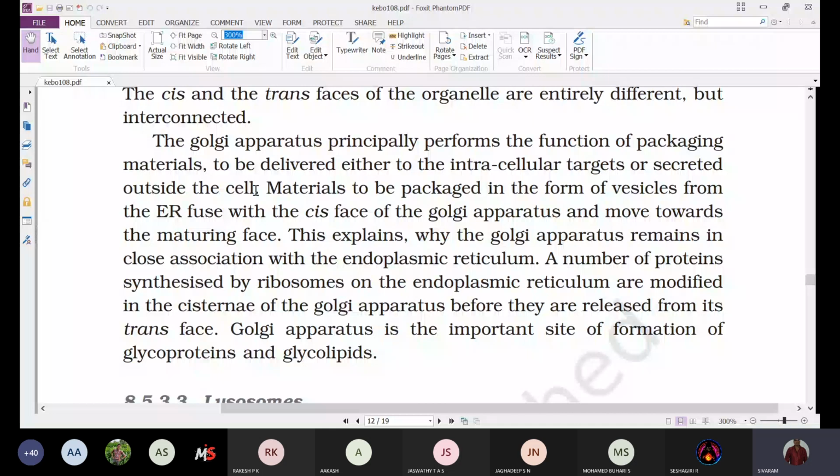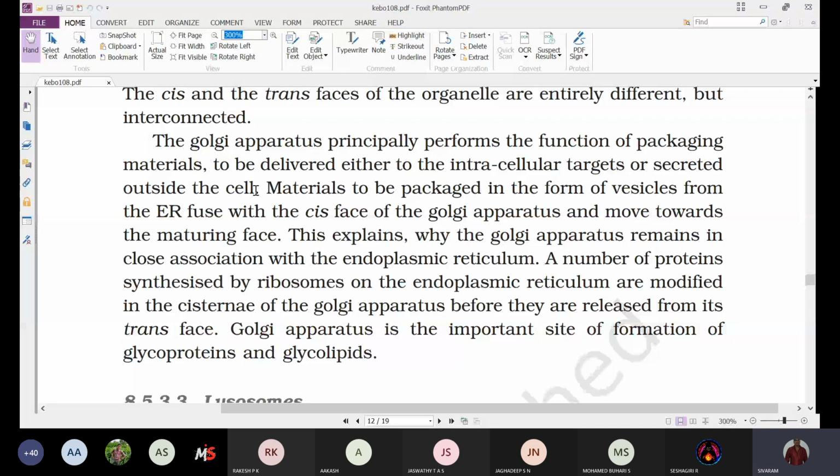Whatever substances are produced in the endoplasmic reticulum, whether rough or smooth, they are packed in the form of vesicles and transported to the Golgi complex.